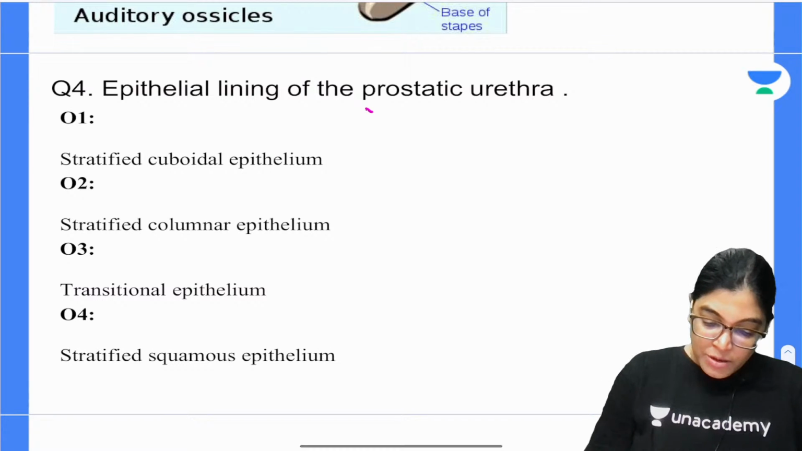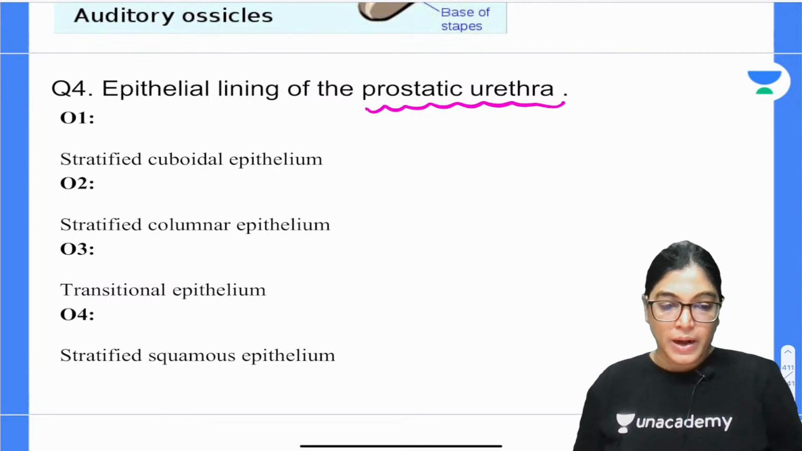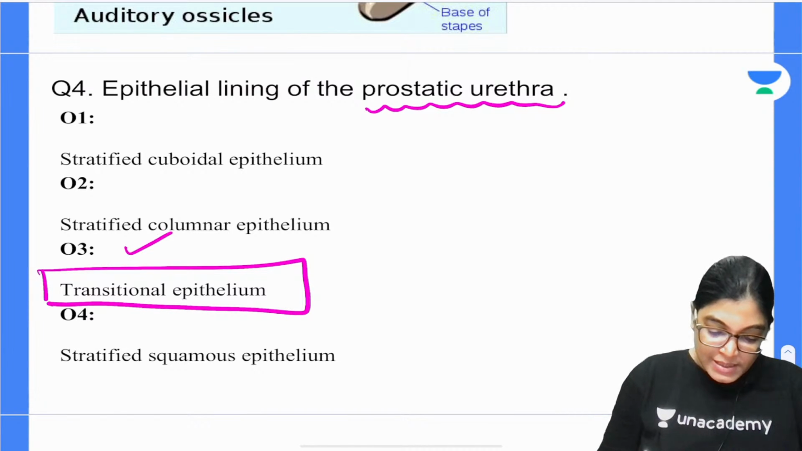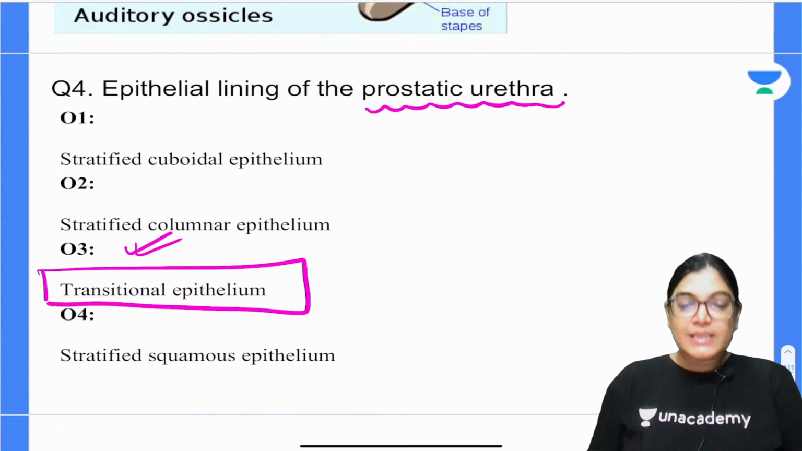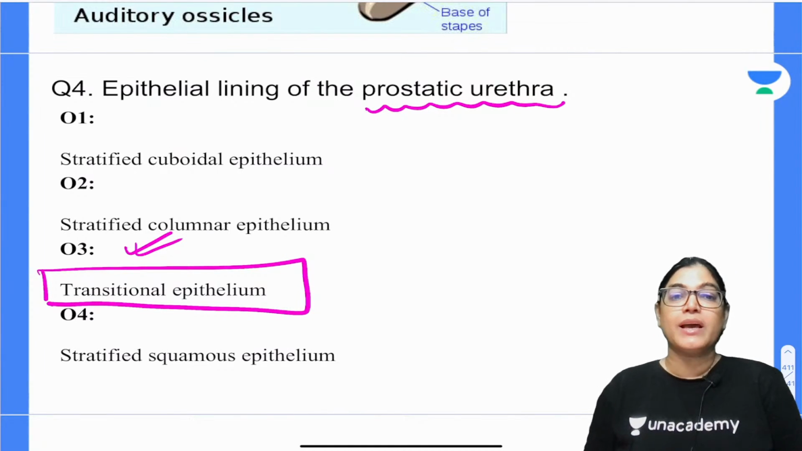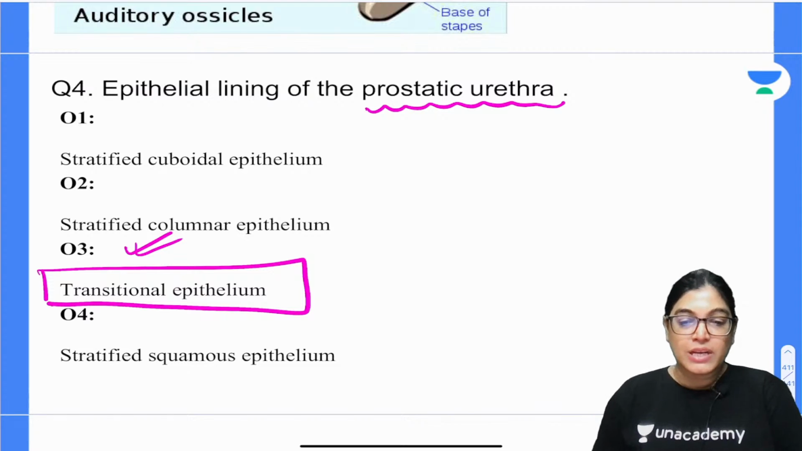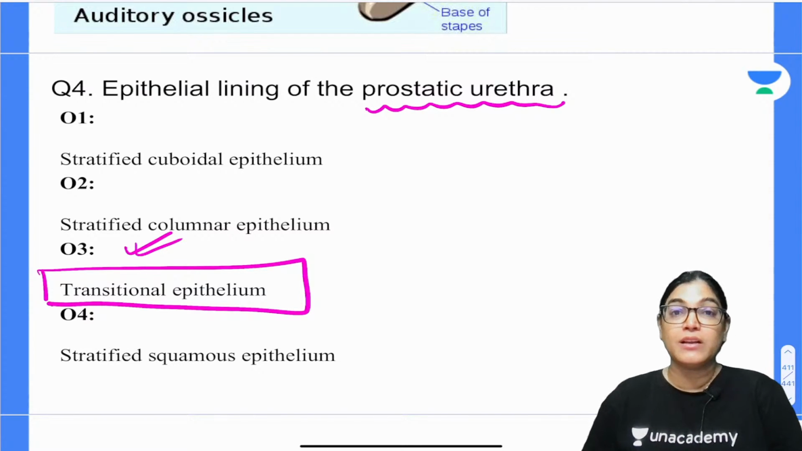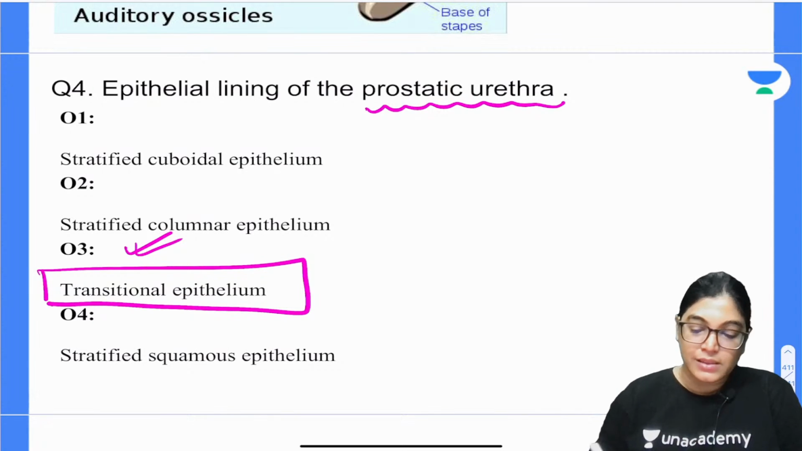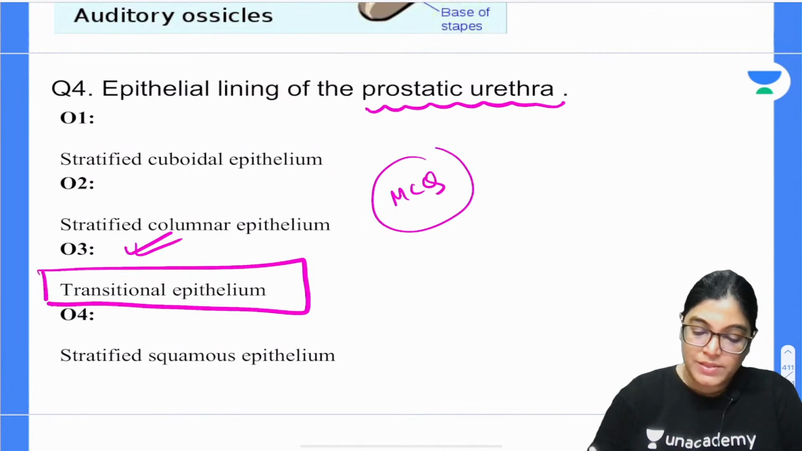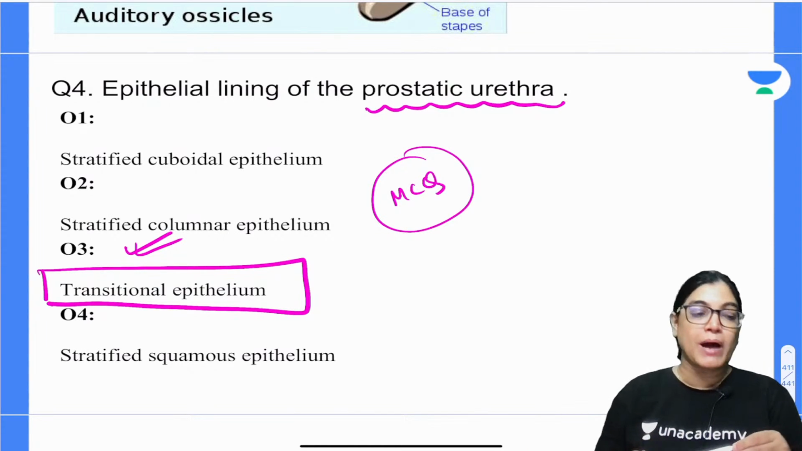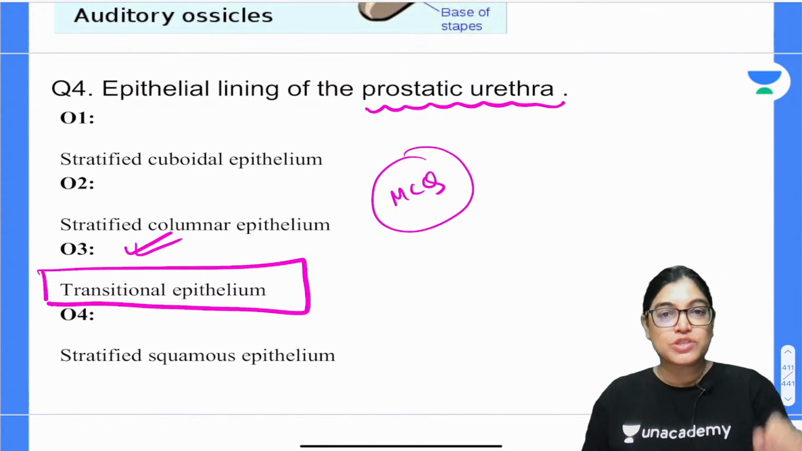So if we are talking about the prostatic part of the urethra, it has transitional epithelium, and the third option, option C, is absolutely correct. Mednair, you have given an absolutely correct answer. Transitional epithelium is the lining epithelium for the pre-prostatic or prostatic urethra. In many of the previous MCQ sessions, I have seen that they always ask the lining epithelium for different parts of the urethra. So let's have a revision of that.